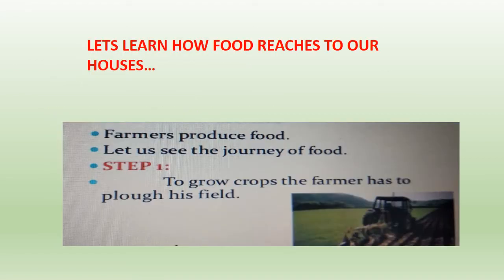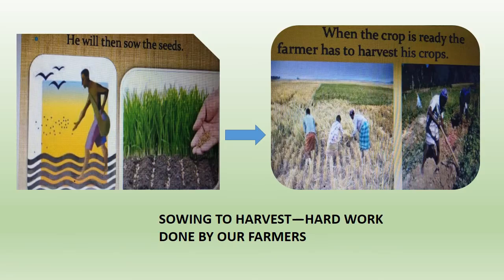Now let's learn how the food will reach your house. Now the journey is very simple. I've shown you using pictures, so you will find it very simple and easy to understand. Okay, now the farmer is producing food. We all know this. Now let's see the steps of the journey of food picture wise. Okay, now step one is, because the farmer is growing, he has to plow the field to grow the crops.